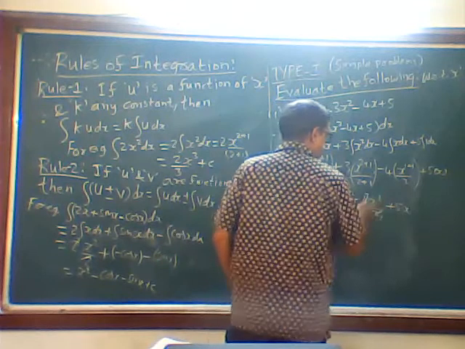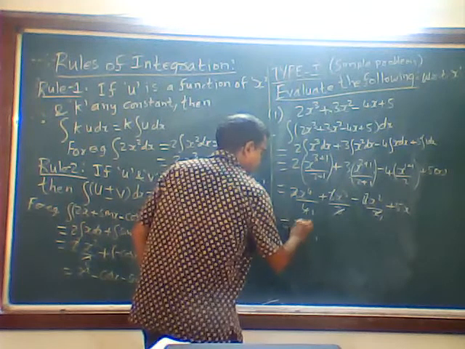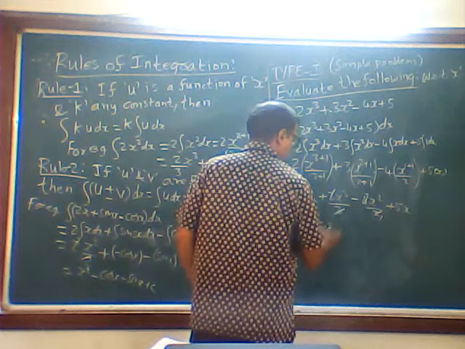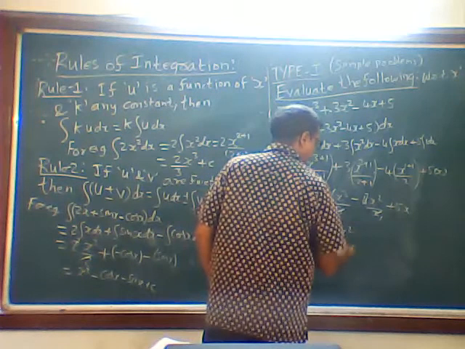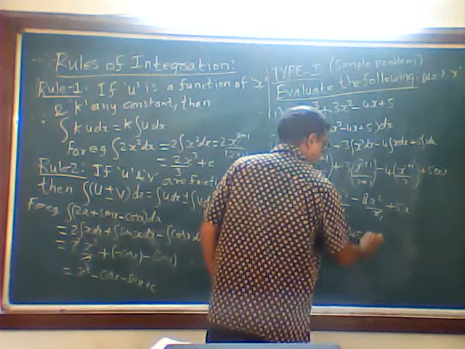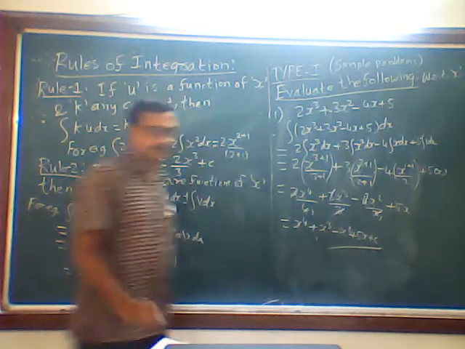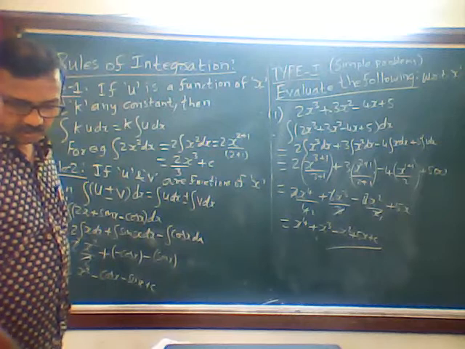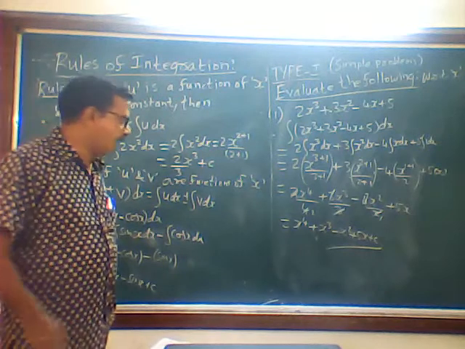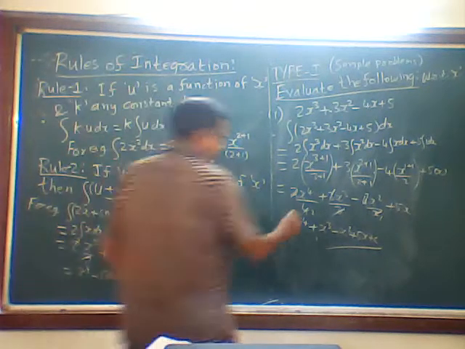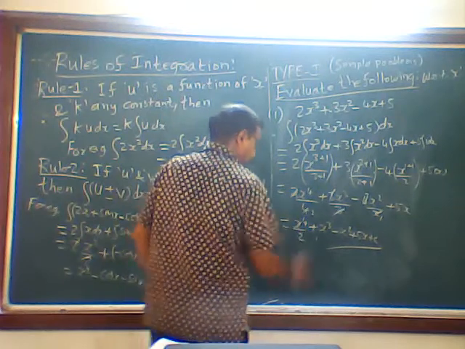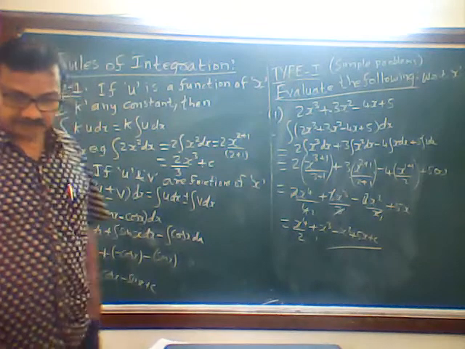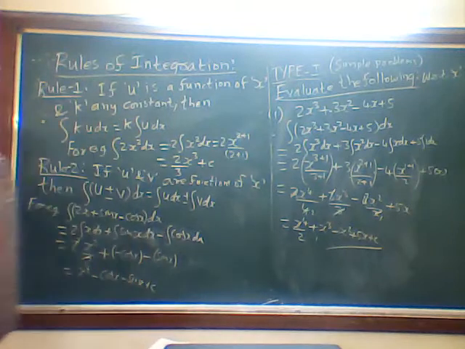So I am left with x raised to 4 plus x cube minus 2x square plus 5x, plus c. This is the answer. Go through that problem.